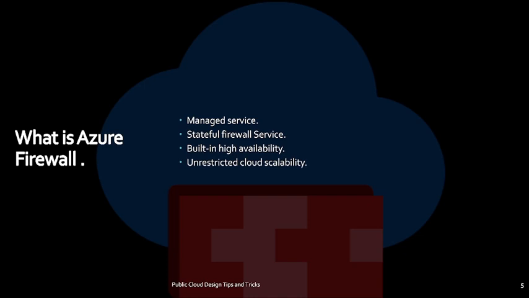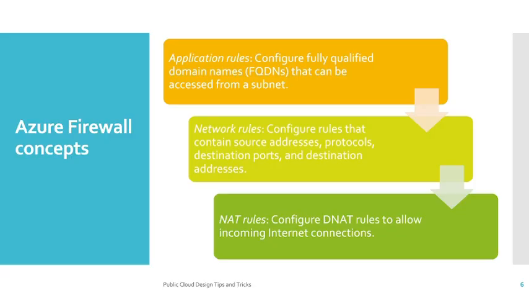Azure Firewall is a managed cloud-based network security service that protects your Azure virtual network resources. It is a fully stateful firewall as a service with built-in high availability and unrestricted cloud scalability. That means you can scale up your Azure Firewall based on the need, and also availability. You do not have to think about a load balancer. It will be handled by the Azure Firewall.